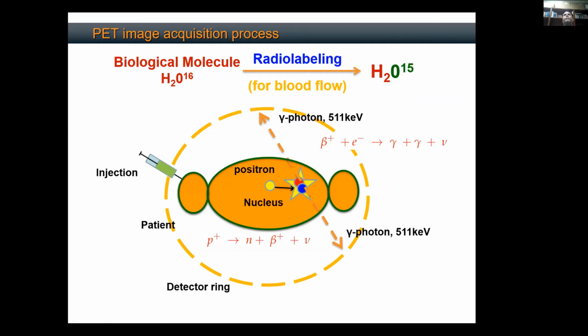Let's say, ये जहाँ पे blood flow बहुत अच्छा नहीं हो रहा. For example, this radio-labeled source or tracer is going to accumulate in the region of interest, and it is going to start emitting these gamma photons. And we want to identify where is the location of the tumor or where is the blockage. So what we need to know is ये जो line of response, this is very, very important.